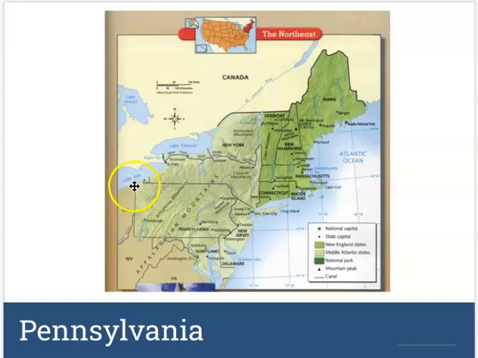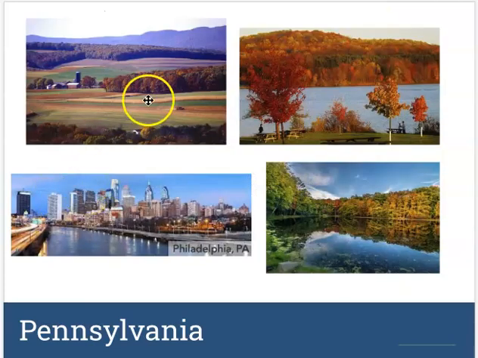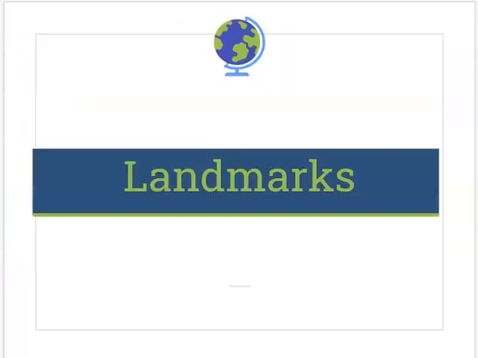So it's a big state, and a lot of people, we may think of Pennsylvania being more like these pictures here with a lot of the sprawling open rural areas, but then people over on the East Coast may think of it a little bit more like Philadelphia, because they do have a big city there. But again, like the other states, this one has some rural areas, some urban areas, and it also has some suburban areas like we've talked about in the past too. So it definitely has a lot of great qualities to it.